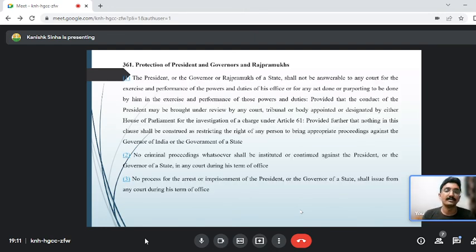Article 361 clause 2: no criminal proceeding whatsoever shall be instituted or continued against the president or the governor in any court during his term of office. So if the president commits murder, theft, extortion, robbery, any offense under the Indian Penal Code, which is a criminal offense, no proceeding will be instituted while he is in term of office. The moment he is out of office, a case can be brought that he committed a murder, a theft, a robbery, an extortion on such date in that year. Very good question. The same question I also asked my professor when he was teaching us this topic. Okay, so is this clear?